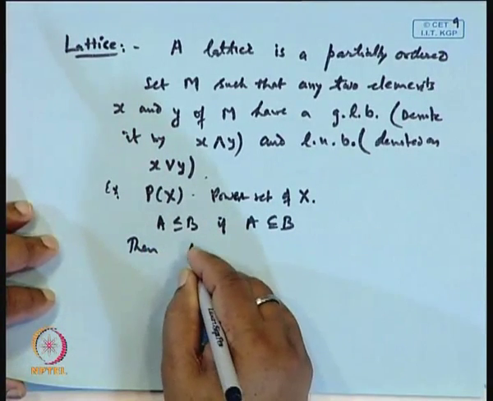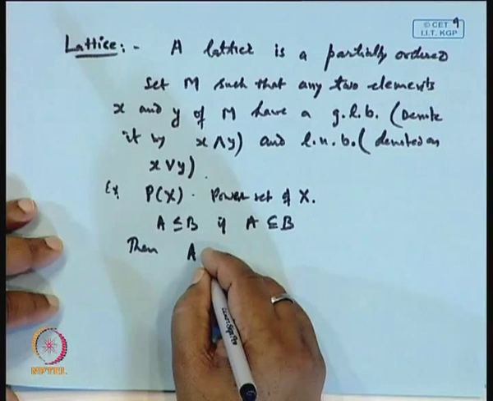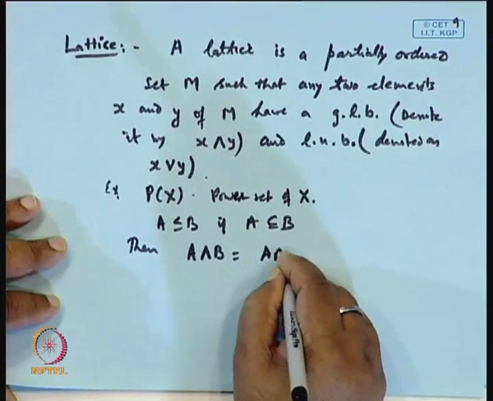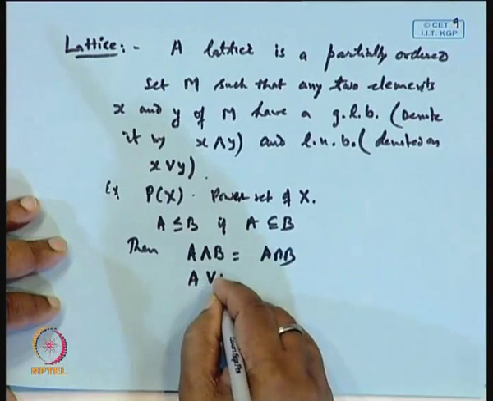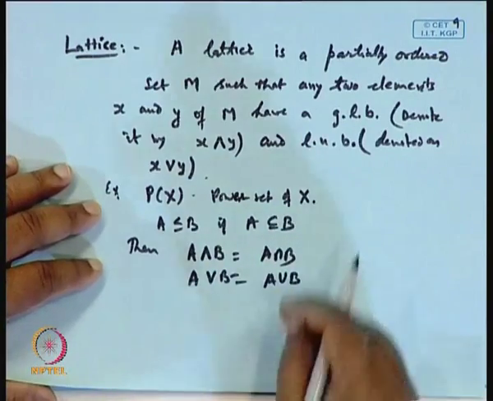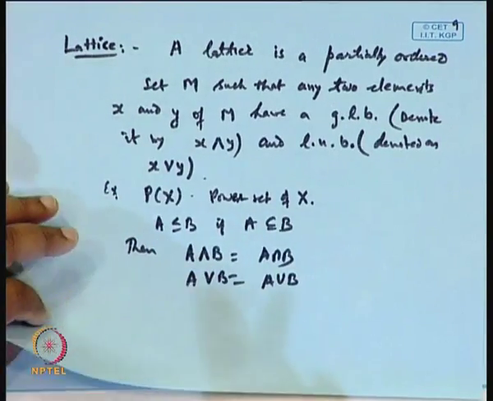Obviously, the meet of A and B is A intersection B, while the join of A and B is A union B. Okay. So, this meet and join are available, so it will be a lattice.